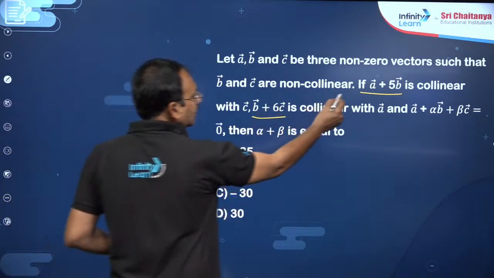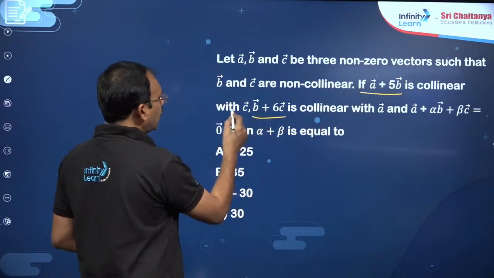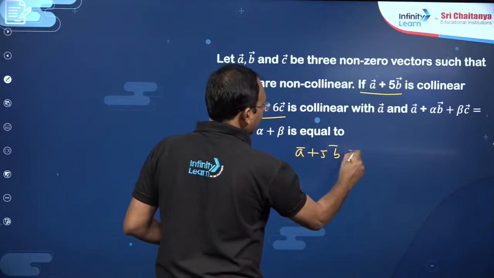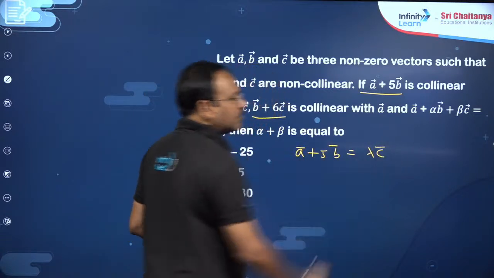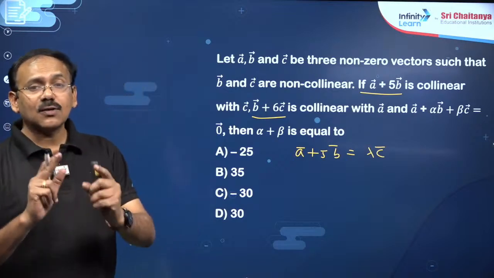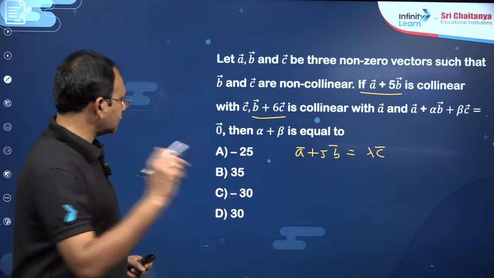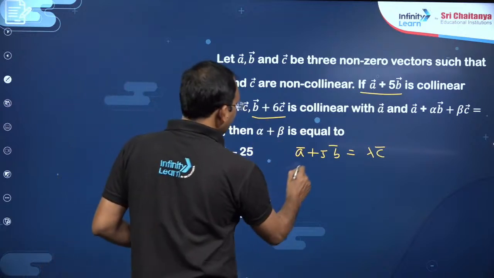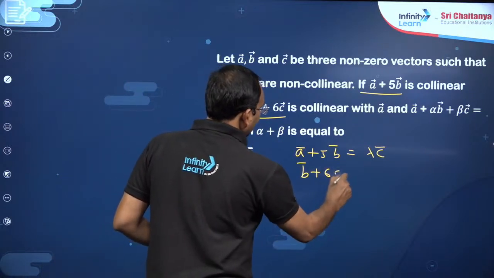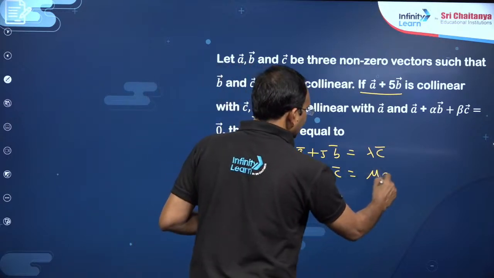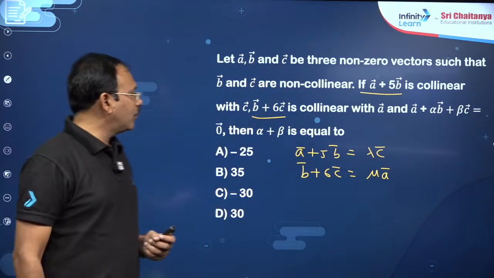You can write that since this vector is collinear with C bar, A bar plus 5B bar is some lambda into C bar, because if two vectors are collinear, do remember one vector is some number times the other vector. Next, since B bar plus 6C bar is collinear with A bar, you can take it as mu A bar.